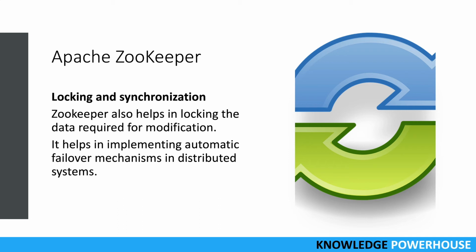Next comes locking and synchronization. Zookeeper also helps in locking the data that is required for modification. Using this, we can have an automatic failover mechanism, so that if some node goes down, the next node can be started. That way you can lock this data and synchronize so that we can maintain high availability in our cluster.